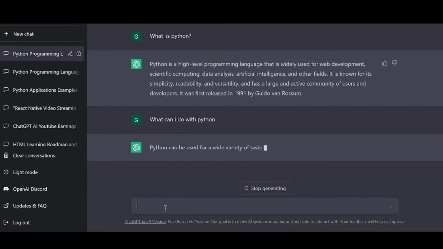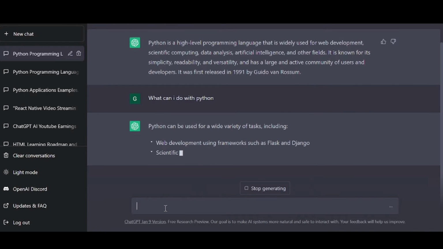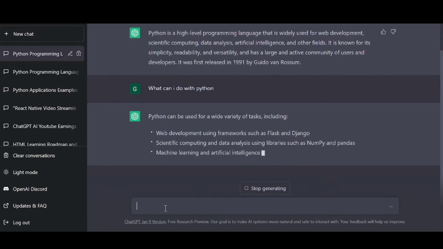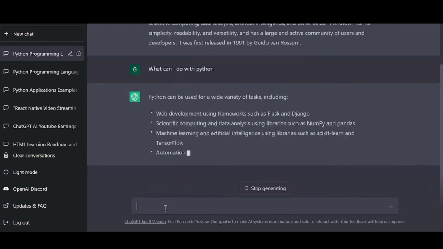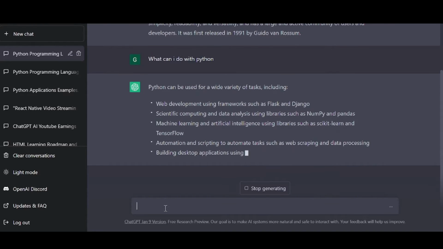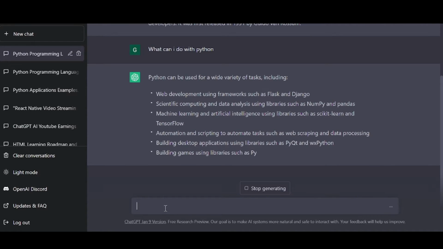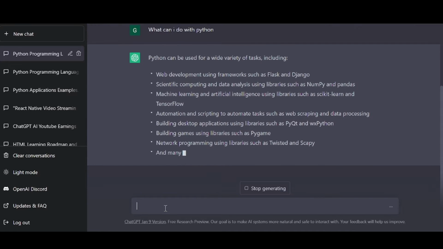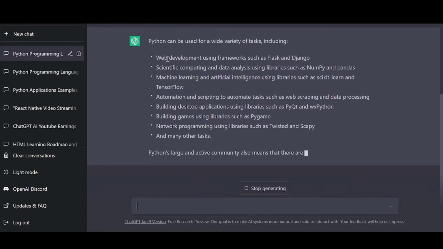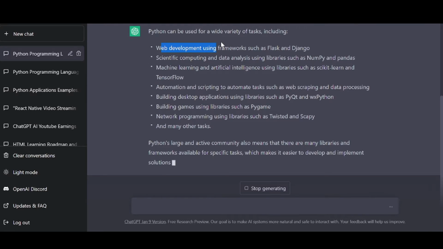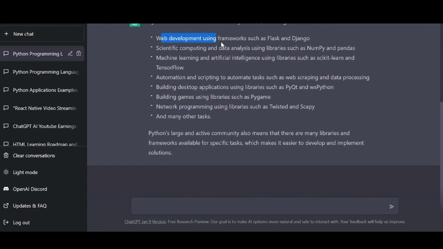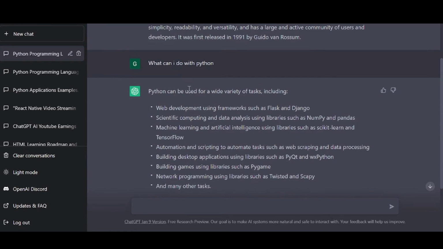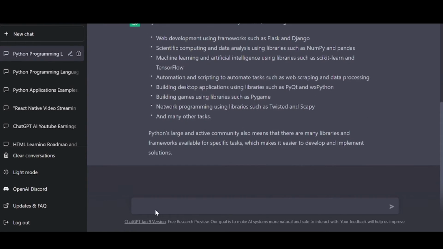because as I said initially, you have to decide what you want to build, and depending on that you can select the language. So for example, if you want to develop a web application, let's check whether Python can help you in that or not. The first sentence is Python can be used to develop web applications, and that's why you can select this language to learn it and to develop web applications.